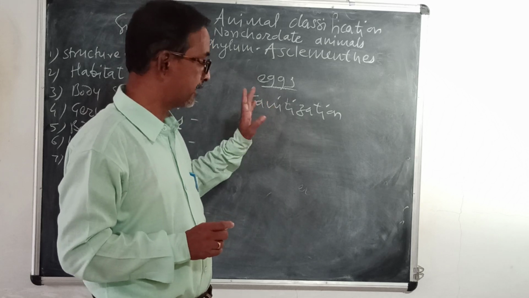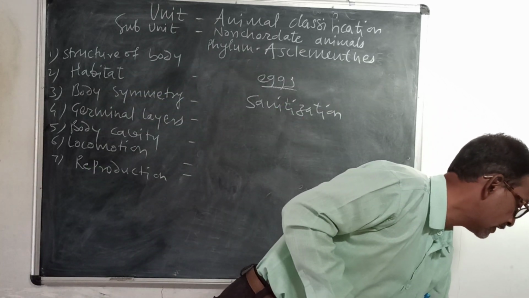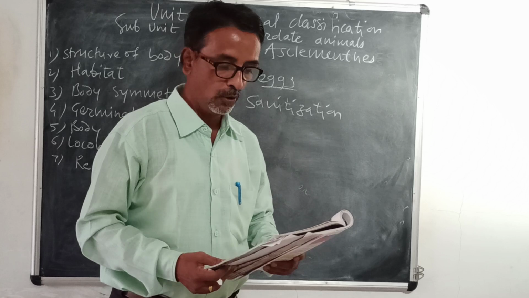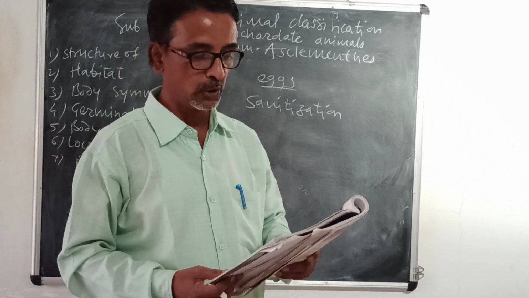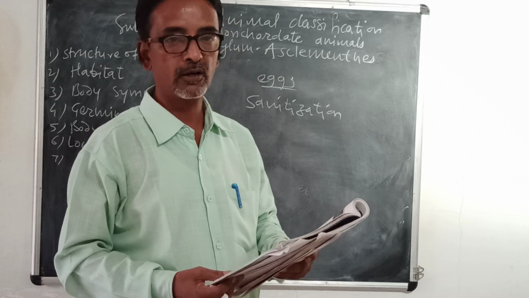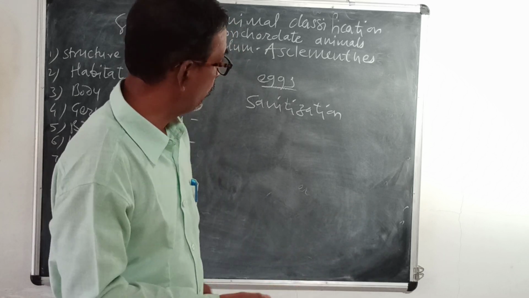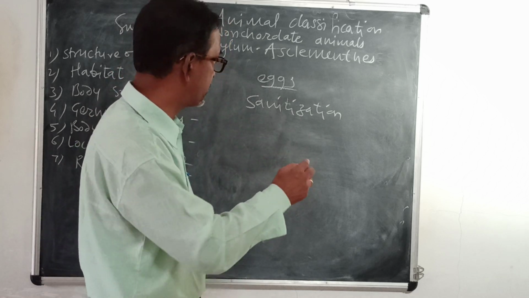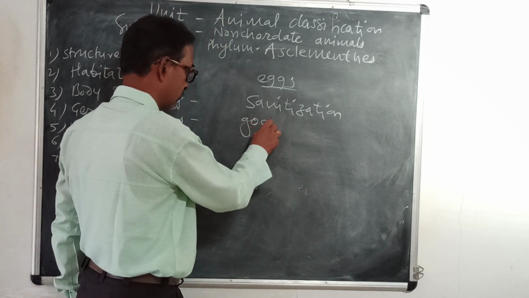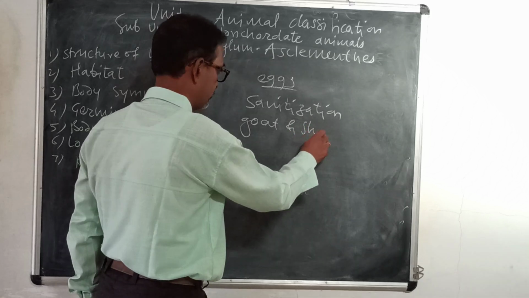As for platyhelminthes, the second question is: how does liver fluke infection occur in grazing animals like goat and sheep? Liver fluke enters the body of goat and sheep.